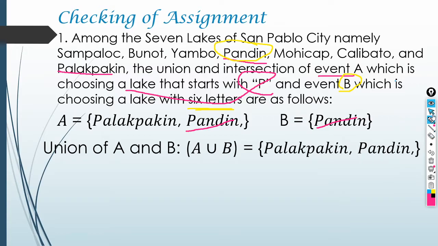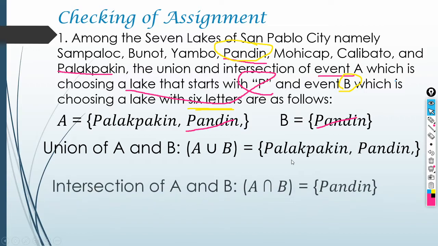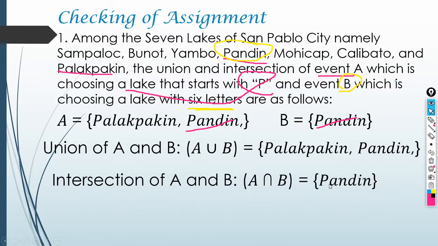So in short, the intersection of event A and B is equal to Pandin. So did you get it right? So you can now check your work. Okay?